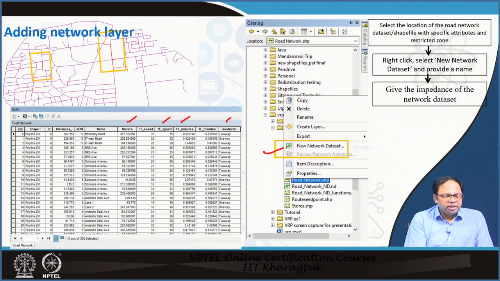So, all these different things we have listed there, and we can also list the travel times for different modes as well. If these data were not there, we could have also added impedances, all these values, for each of these particular links.